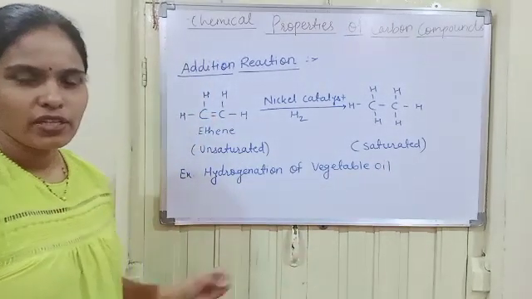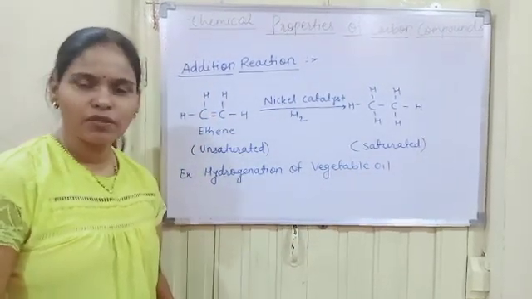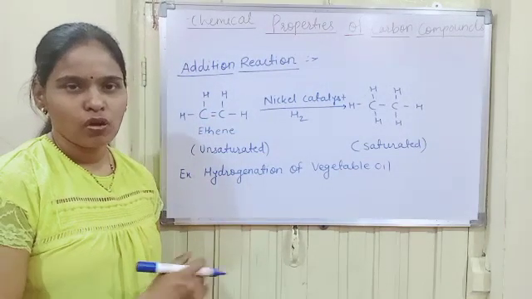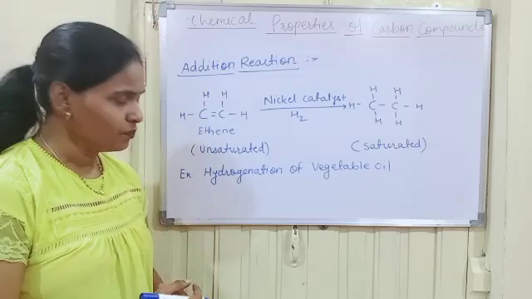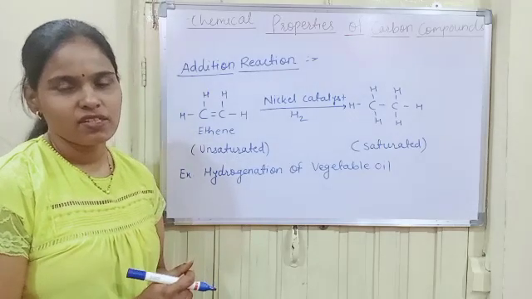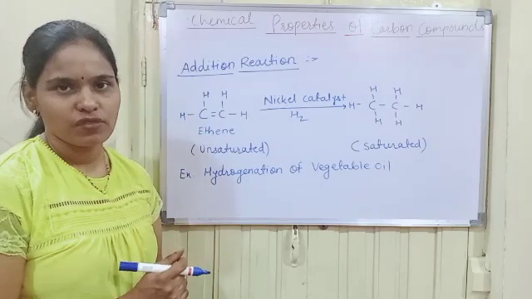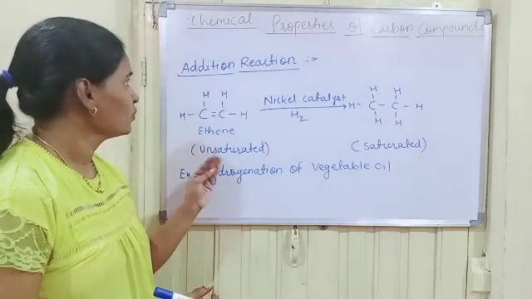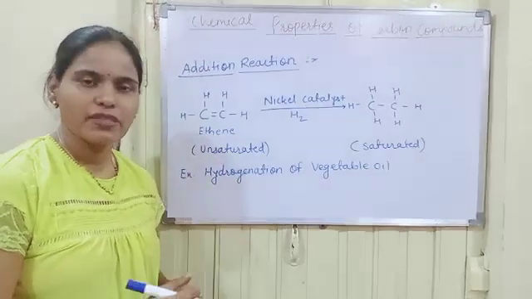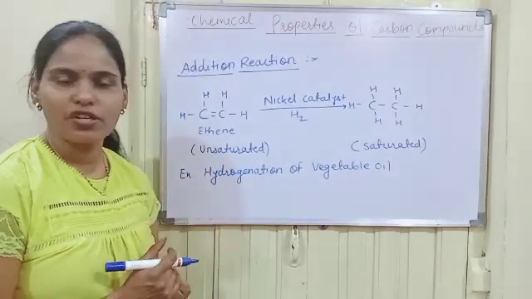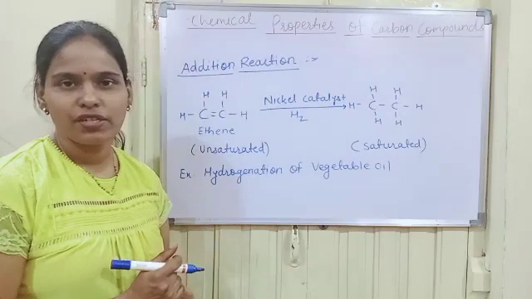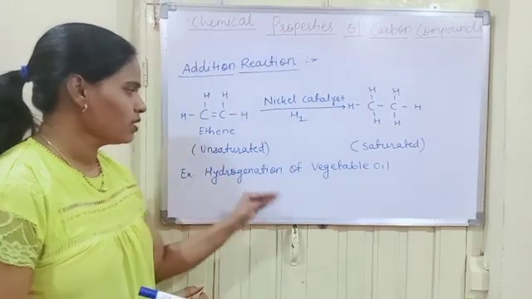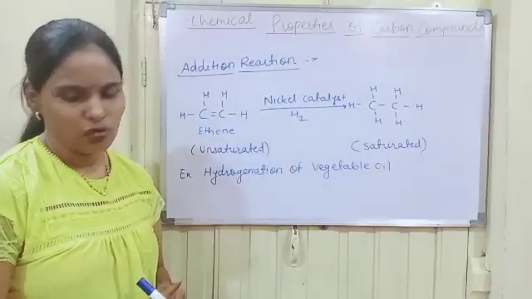Now vegetable oil is considered an unsaturated hydrocarbon, containing long unsaturated carbon chains, whereas animal fats are considered as long chains of saturated hydrocarbons. So addition reaction can be considered one of the characteristic properties of unsaturated hydrocarbons, because unsaturated hydrocarbons can undergo addition reaction. An example is hydrogenation of vegetable oil.